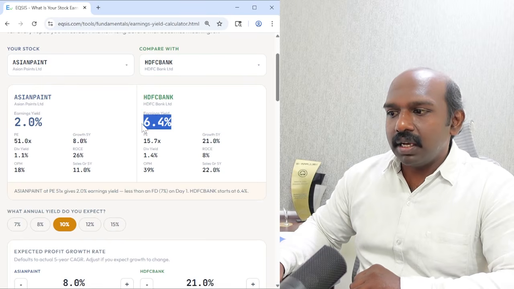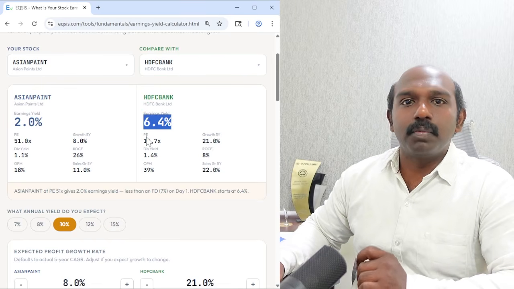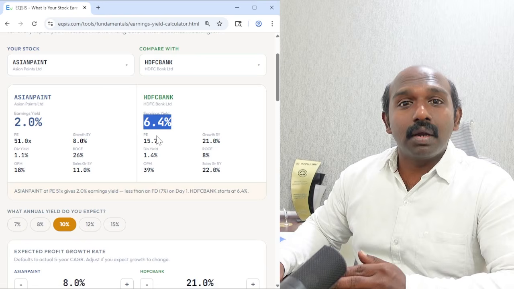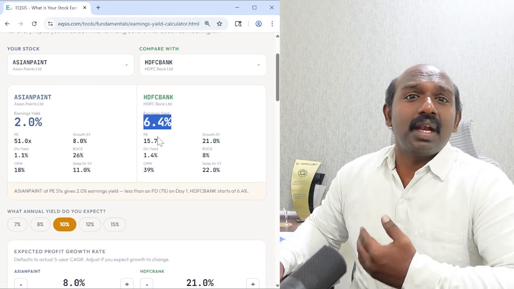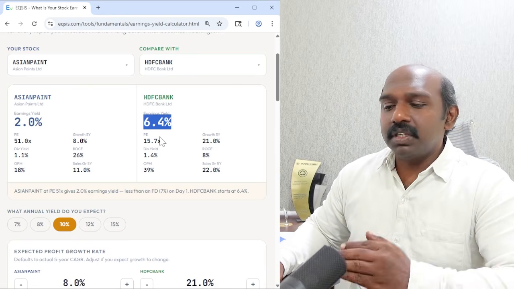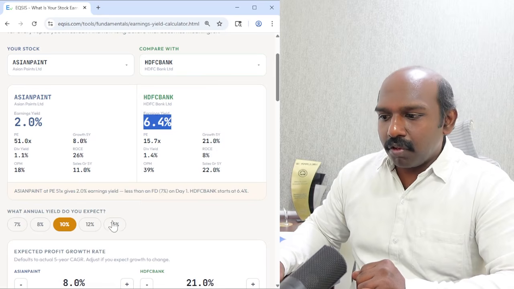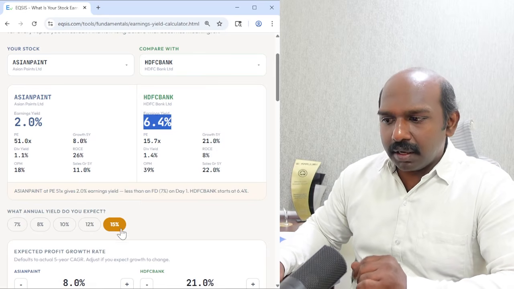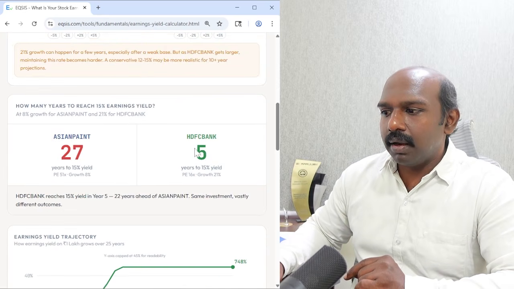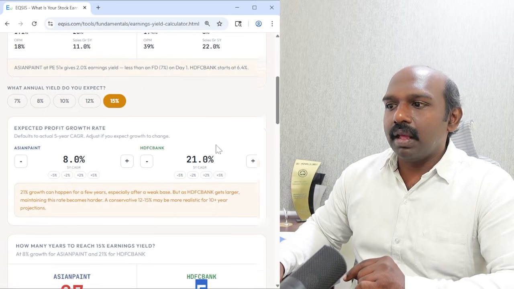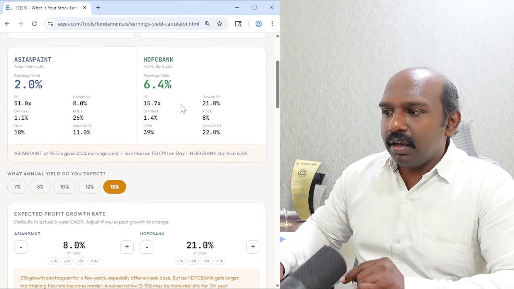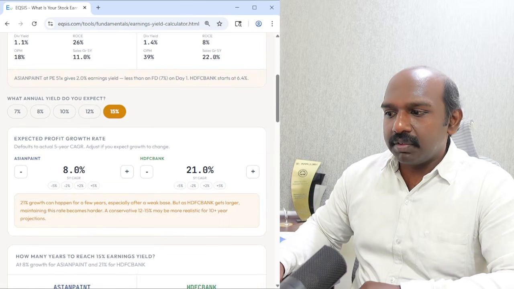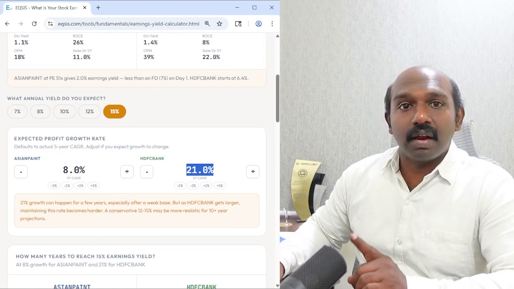HDFC Bank is giving you a yield of 6.4%. But this is still short of my expectation because assume that I am expecting a 15% yield. So if I click here 15%, and scroll down, it tells me that HDFC Bank's last 5 years profit growth rate is around 21%.